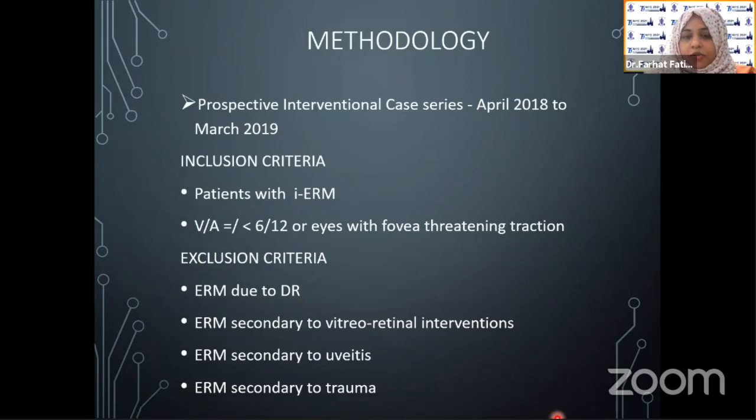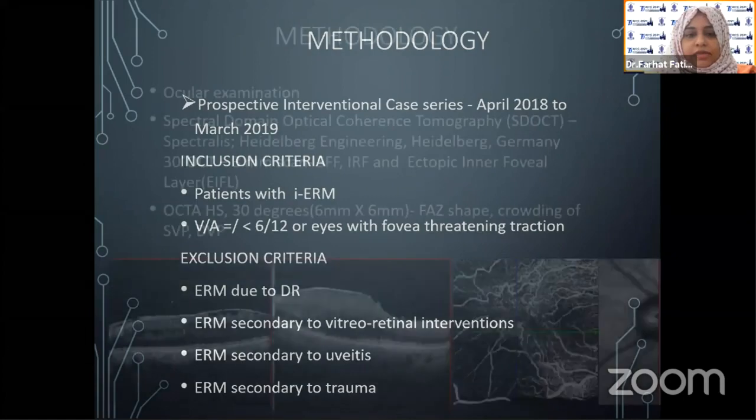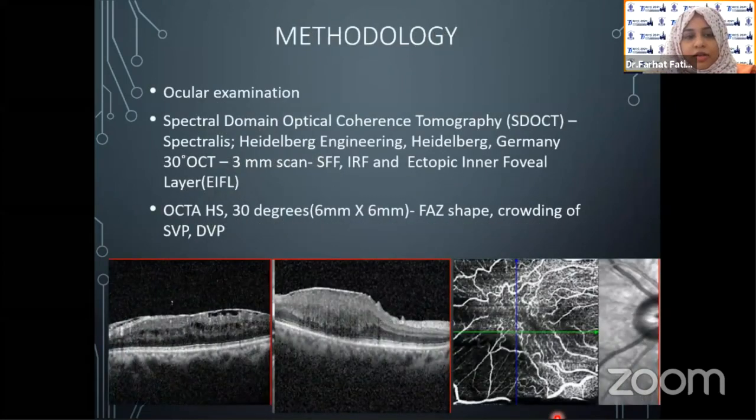Inclusion criteria were all patients with idiopathic ERM with visual acuity equal to or worse than 6/12 with vision-threatening traction, and exclusion criteria were all secondary ERMs. All the patients underwent a thorough ocular examination.